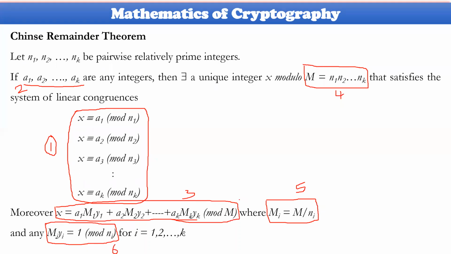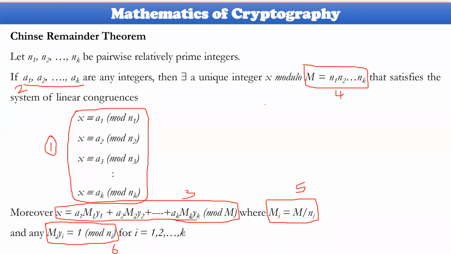First of all, you need to consider n1, n2, n3, and so on. Then the nature of a1, a2, a3, and so on, whether they are positive or negative integers. Then how to calculate the x value and what parameters we require.